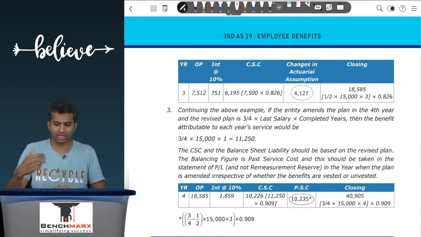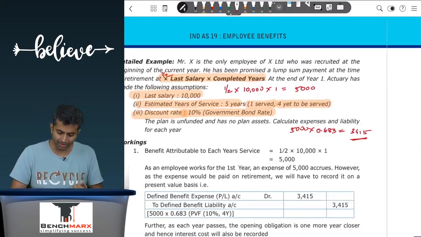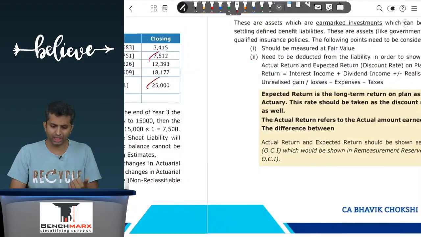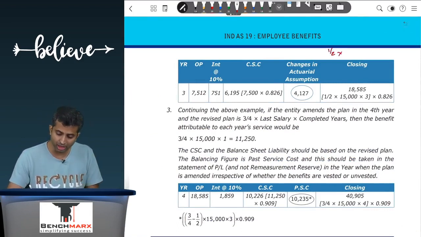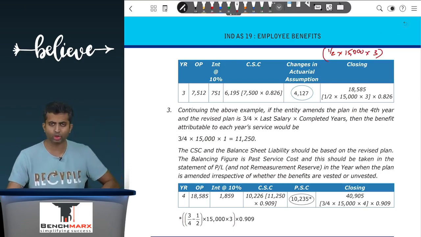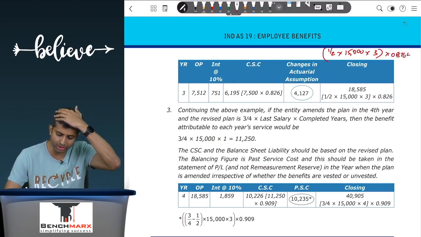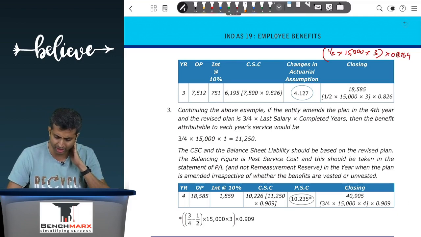He now thinks that the last drawn salary when the employee resigns will not be 10,000 but it will be 15,000. In which case, what will happen? Well, in such a case, if you were to measure the liability at the end of the third year, based on the revised estimate, not current service cost, the liability at the end of the third year will be 1/2 into 15,000 into 3 years, into the present value. At the end of the third year, 2 years are remaining and the discounting factor is 0.8264, so this is 7,500 into 3 into 0.8264, approximately 18,594.